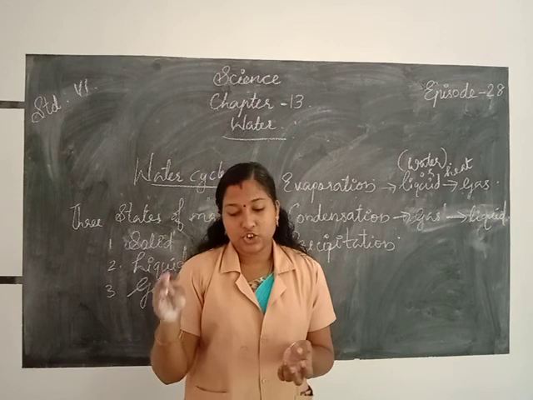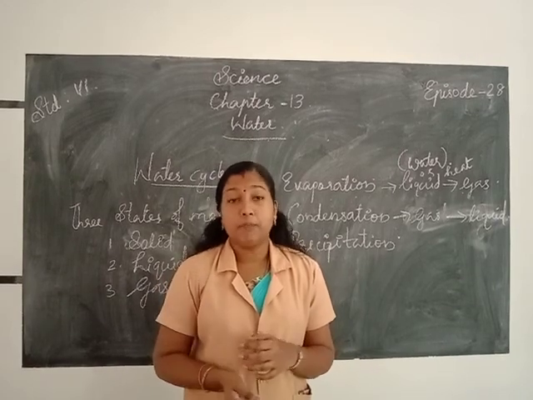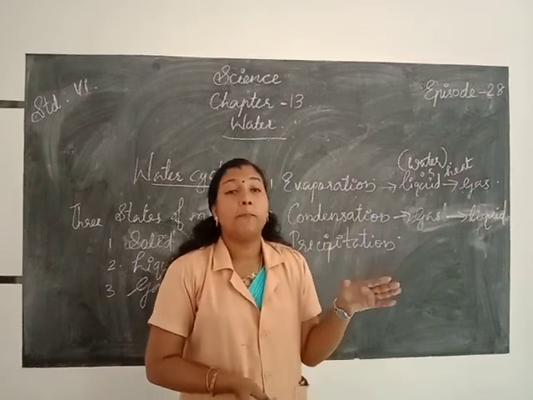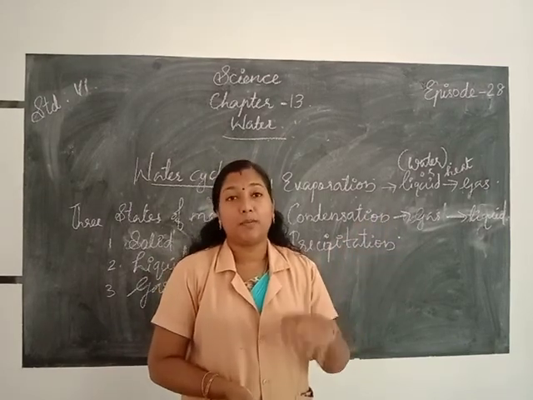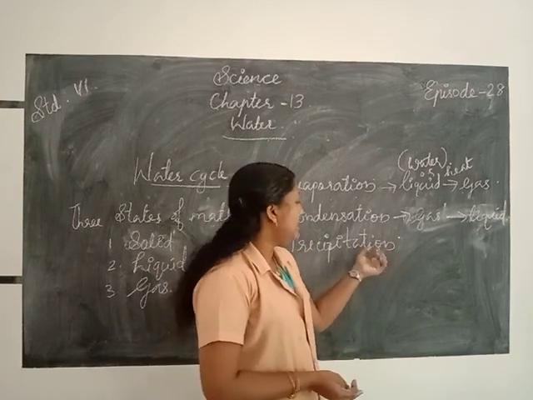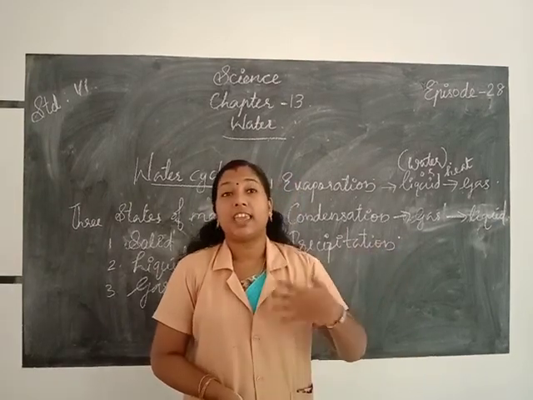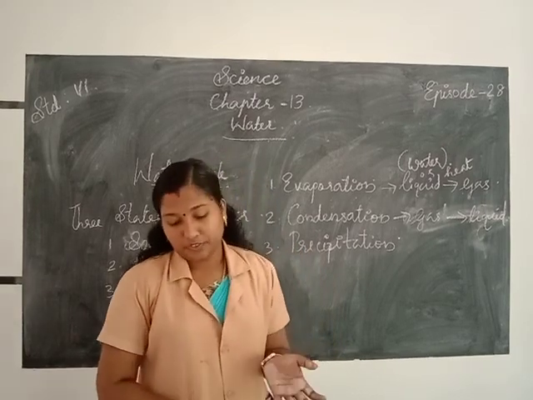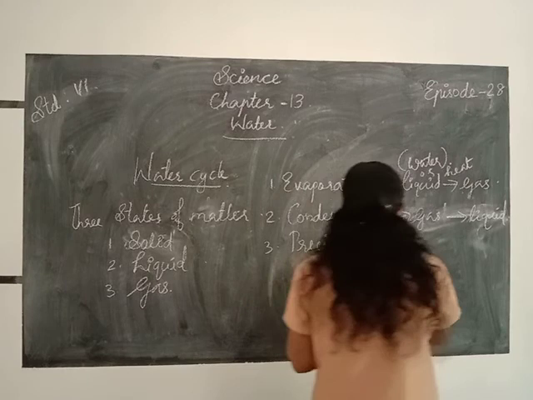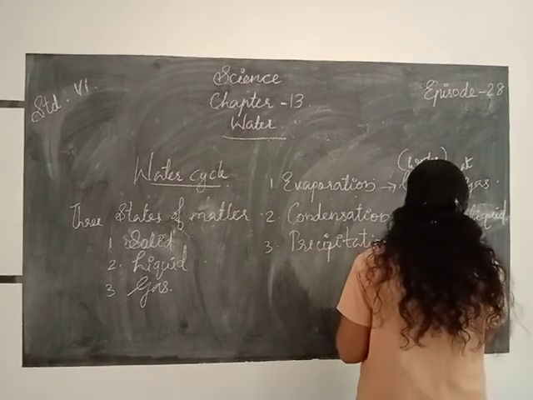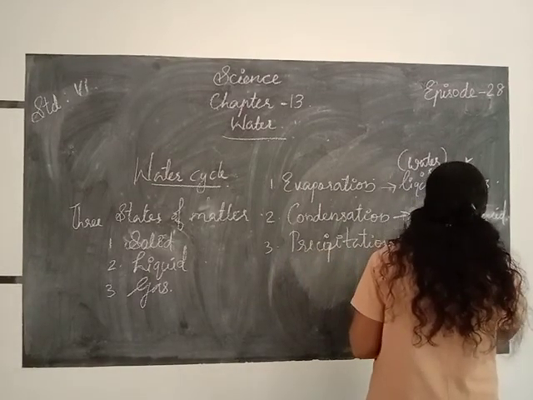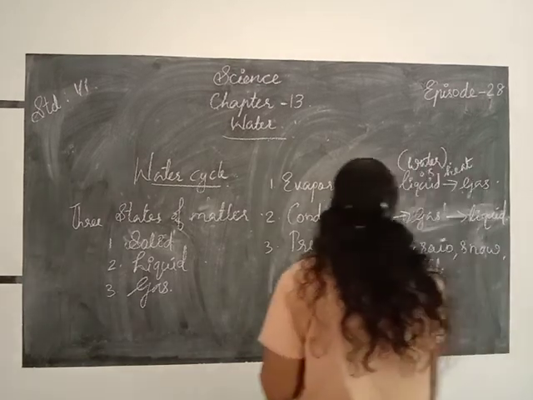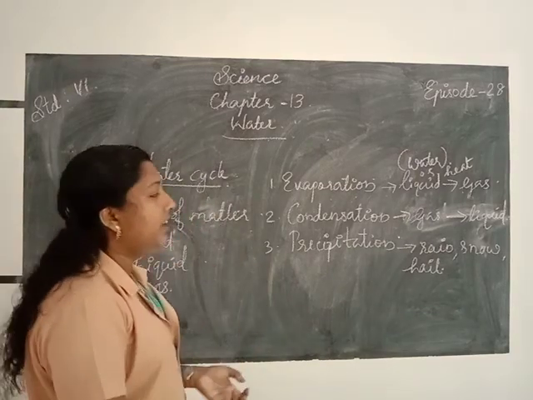Then the condensation of water vapor in the atmosphere results in what? Precipitation. Precipitation means it again falls on earth like rain, snow, hail, etc.